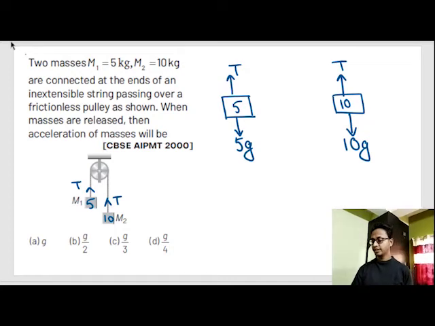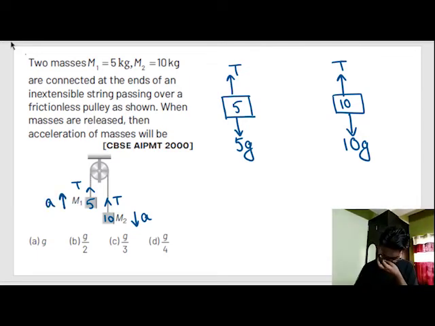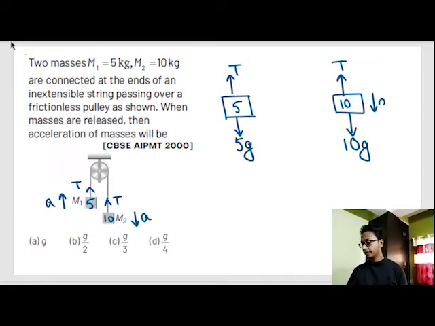Now the second step is assume the direction of acceleration. If this is moving down, this should be moving up. So assuming the direction of acceleration A is down and this is up. Third is assume coordinate system. The trick is the direction of acceleration is assigned positive.